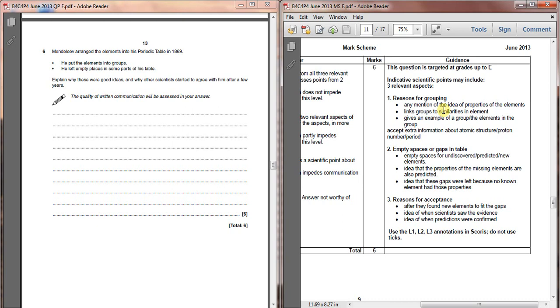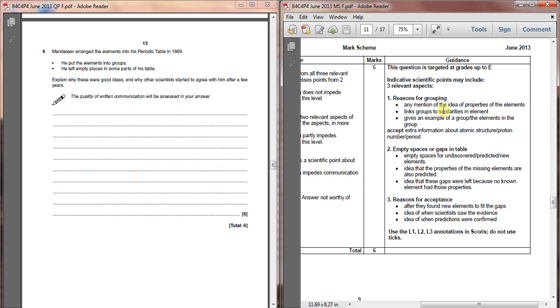The second thing, leaving empty spaces, is a little bit more complicated. What he did was he realised that if you put them into groups and you put them in order of their atomic number, every now and then there were gaps in that periodic table where it made no sense for one of the elements that we already knew about to be there. And the big imaginative link that he made was the fact that there may well be elements that we hadn't discovered yet that would fit into the periodic table afterwards. And that's what made Mendeleev's table much better than anybody else's.